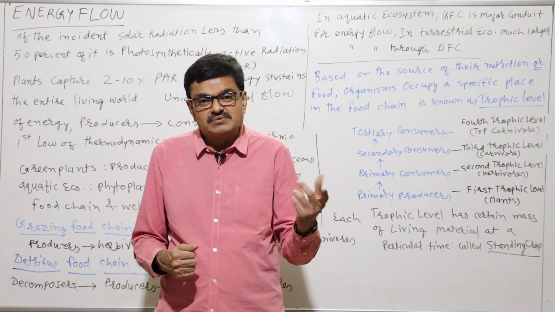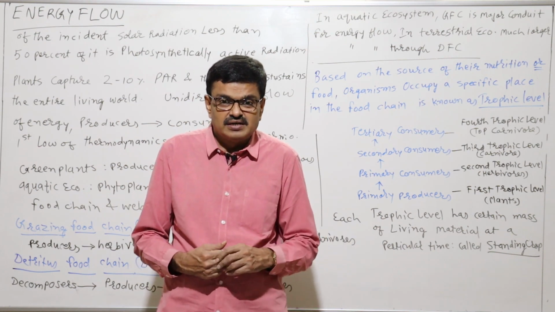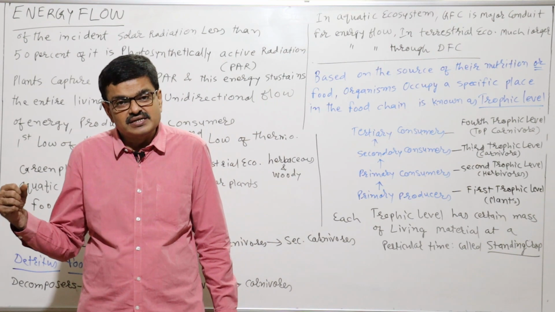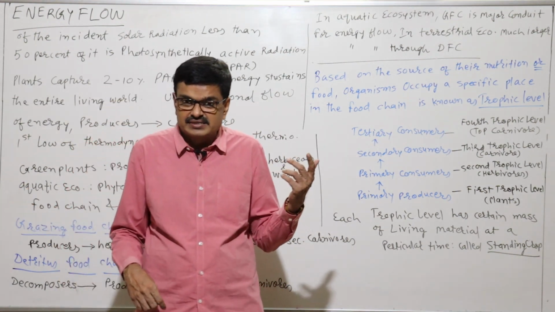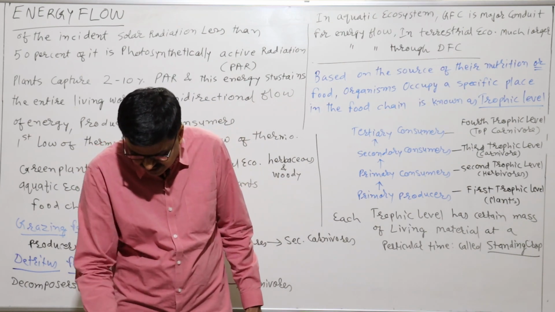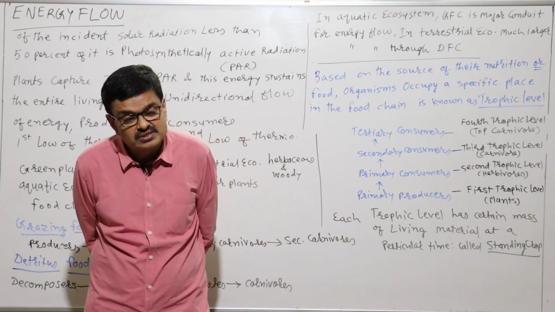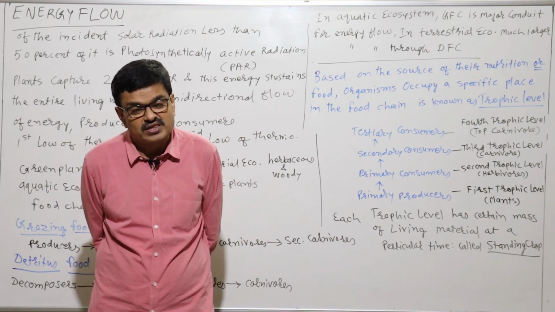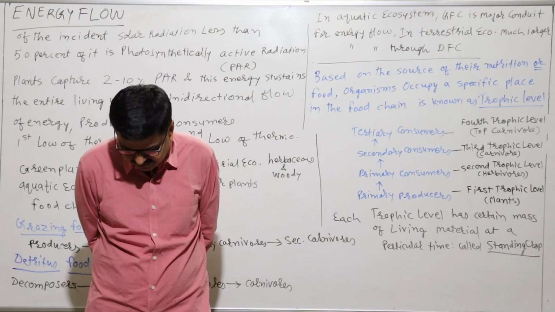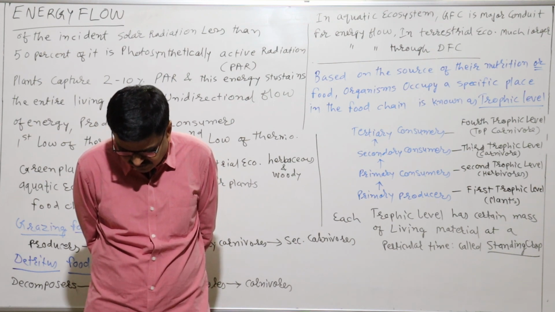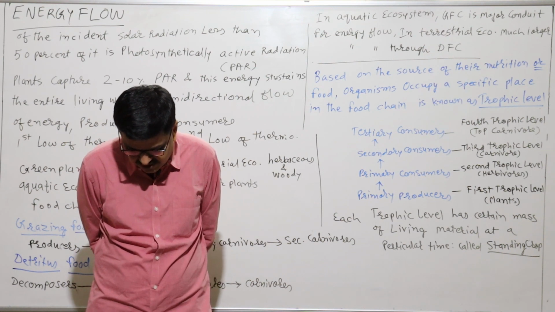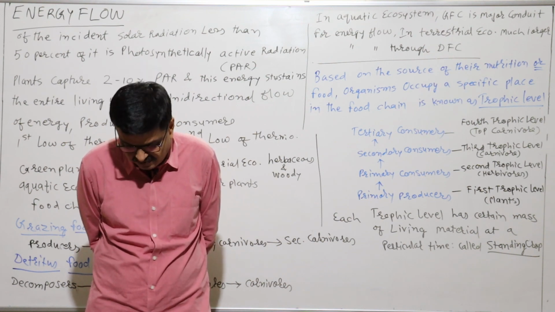Suppose a sparrow is sometimes grazing on grains, or sometimes eating insects also. So it acts as a herbivore as well as a carnivore. Okay, and in that case, in the same ecosystem, the species can occupy more than one trophic level. Particularly fruit, bees, and secondary consumers like the sparrow will be eating all of this.